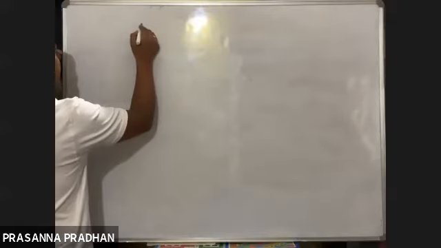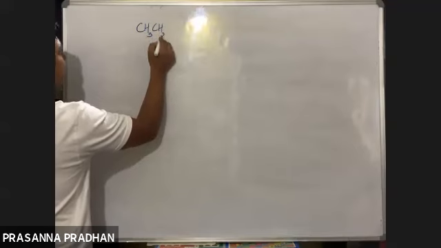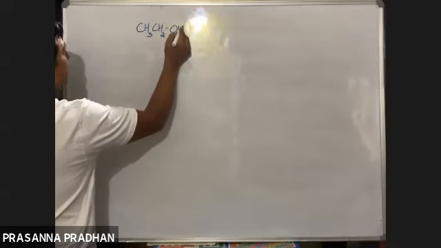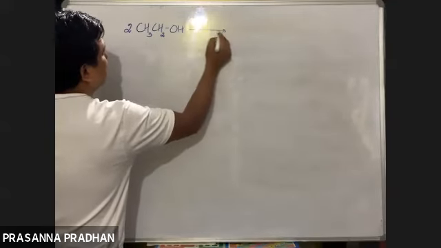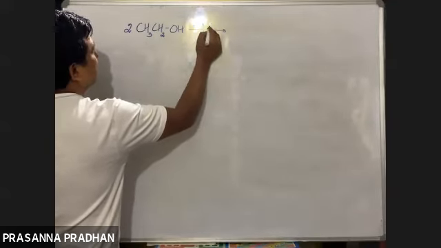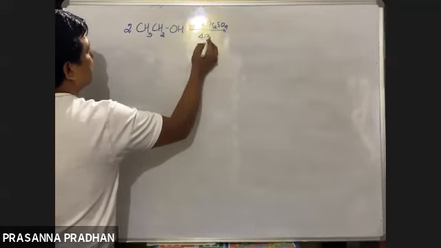Now we are supposed to provide a mechanism for this reaction. So we have ethyl alcohol out here. How many ethyl alcohol do we use? Two. Reaction condition: conc. H2SO4, lower temperature, 413 Kelvin.